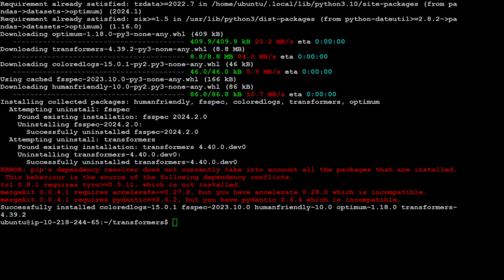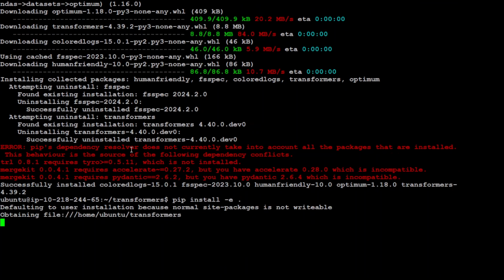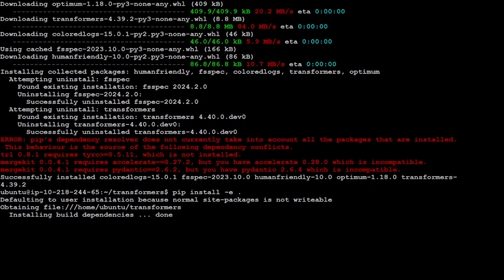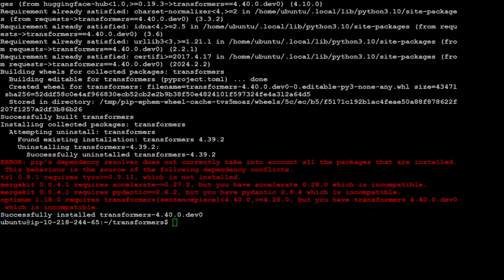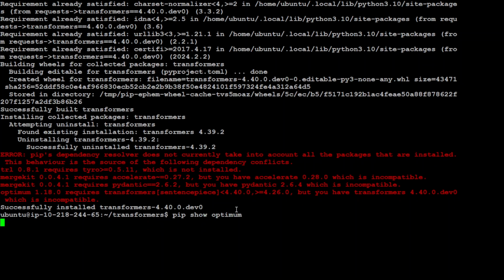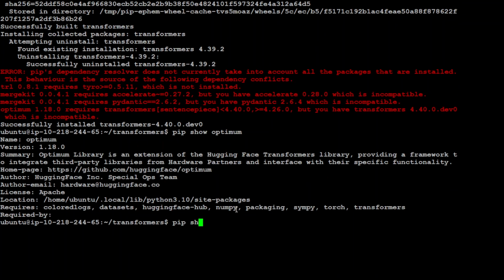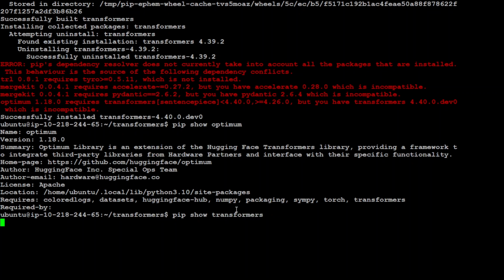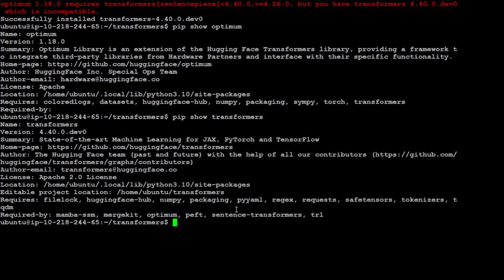Let me install it. So I have installed optimum, but it has also installed transformers, and so we would need to reinstall it with just pip install -e. So let me reinstall that. Hopefully it won't break it. Let's wait for it to finish. Transformers is done again. So we can do pip show optimum. That is good. And pip show transformers just to make sure we are on the right versions. Yep. So the version is right here as you can see. And this is the optimum version.